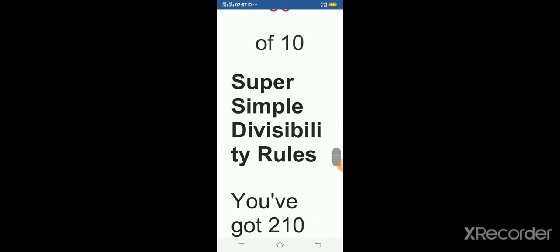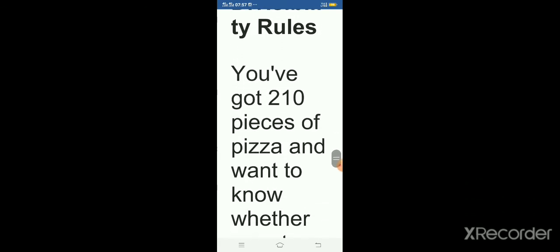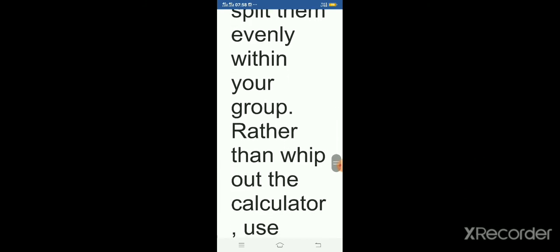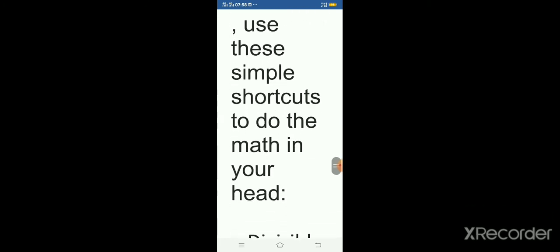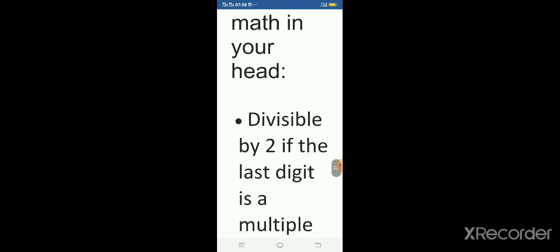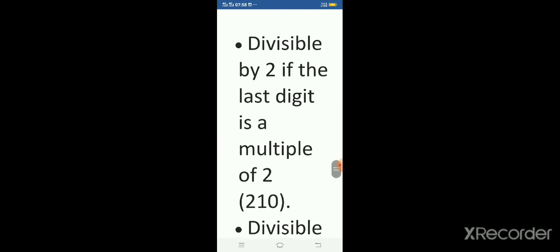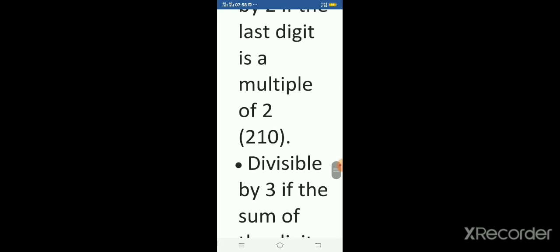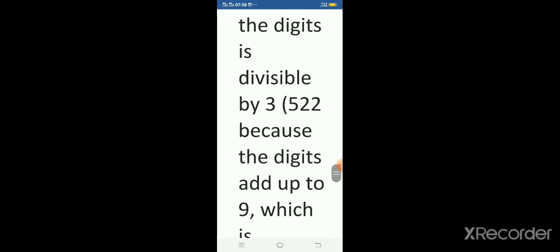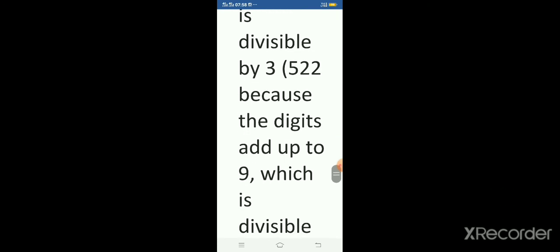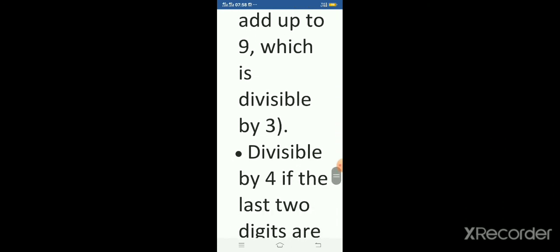9. Super simple divisibility rules. You have got 210 pieces of pizza and want to know whether or not you can split them evenly within your group. Rather than whip out the calculator, use this simple shortcut to do the math in your head. Divisible by 2 if the last digit is a multiple of 2, 210. Divisible by 3 if the sum of the digits is divisible by 3, because the digits add up to 3.